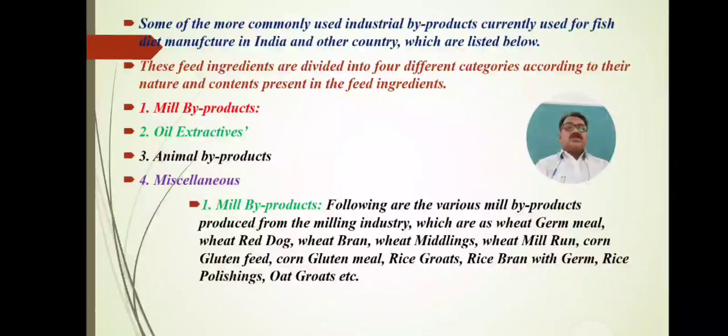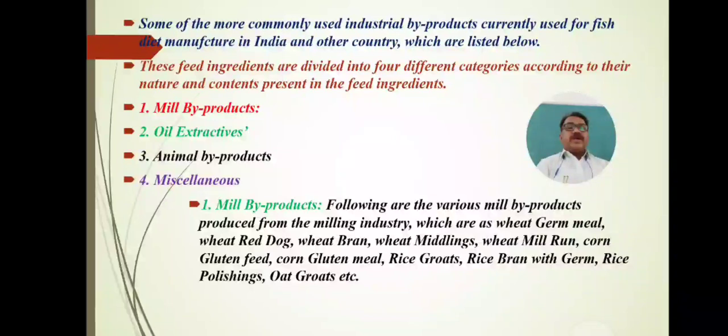Some of the more commonly used industrial byproducts currently used for fish diet manufacture in India and other countries are these fish ingredients or byproducts which are commonly sold by these industries, along with other different byproducts manufactured by industrialists. These byproducts are as below.